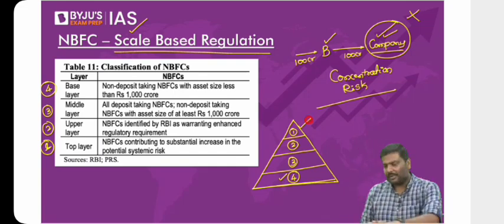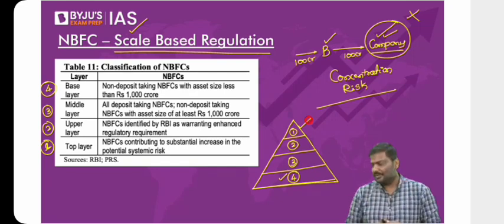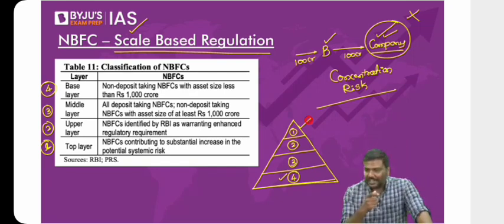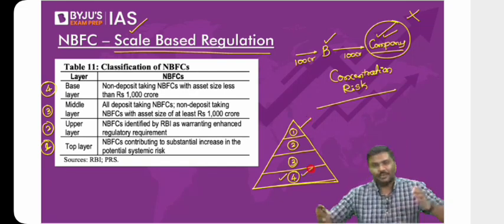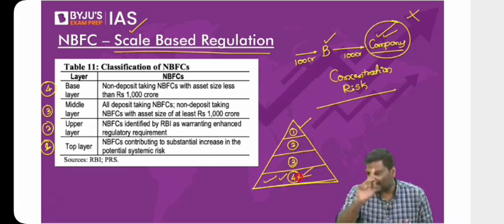Now, do not worry about the table. Look at the pyramid and tell me, where do you think most of the NBFCs will fall? I hope you understand. All of you agree? Sir, base of the pyramid is very large. Hence, we think that most of the NBFCs will fall here. You're absolutely right.